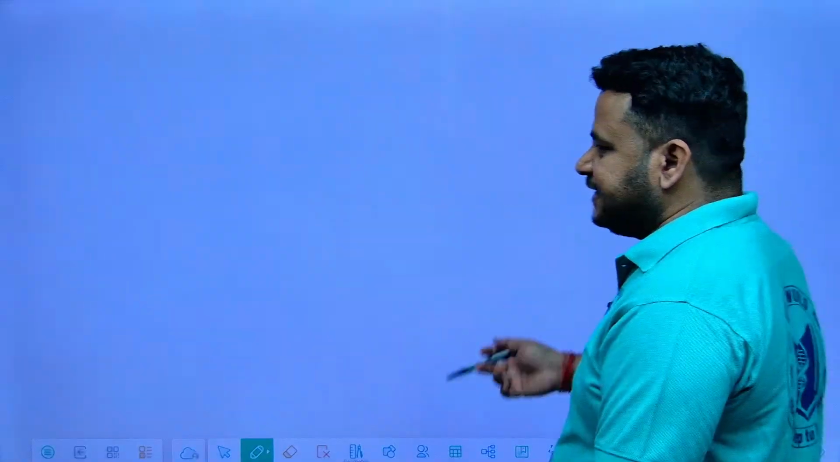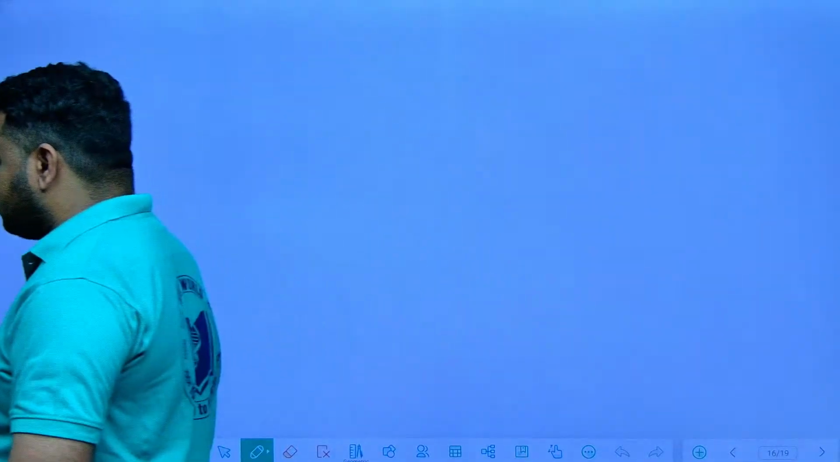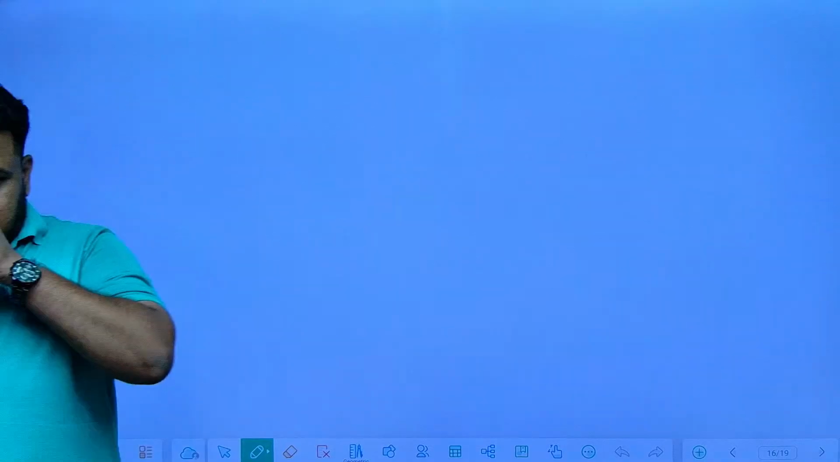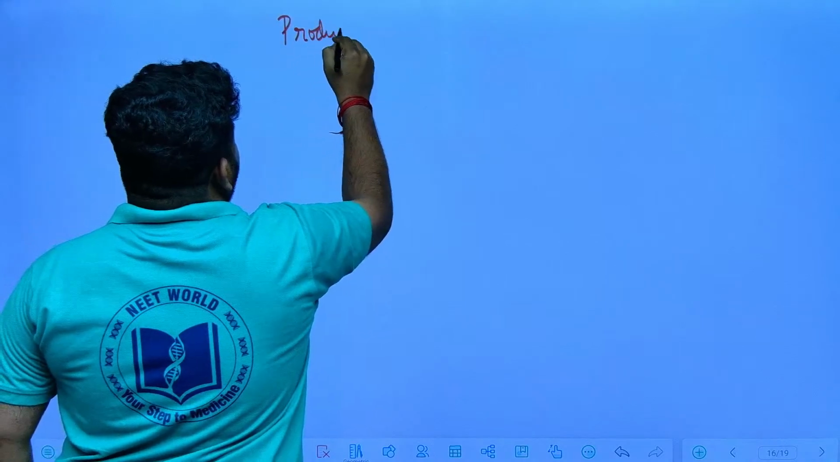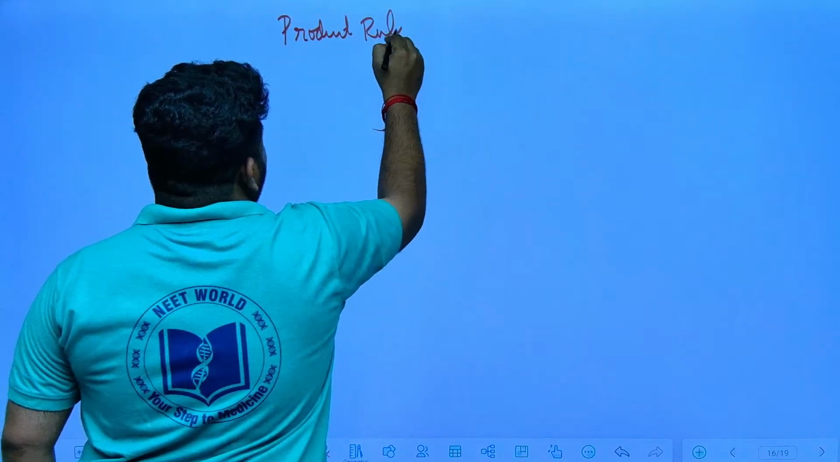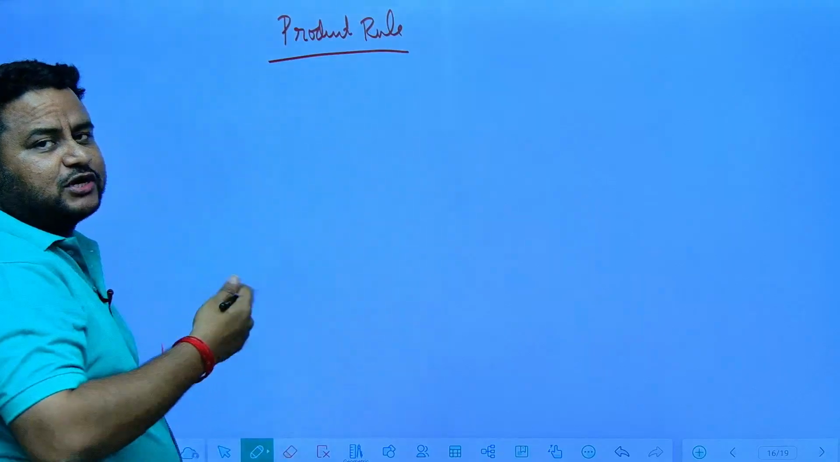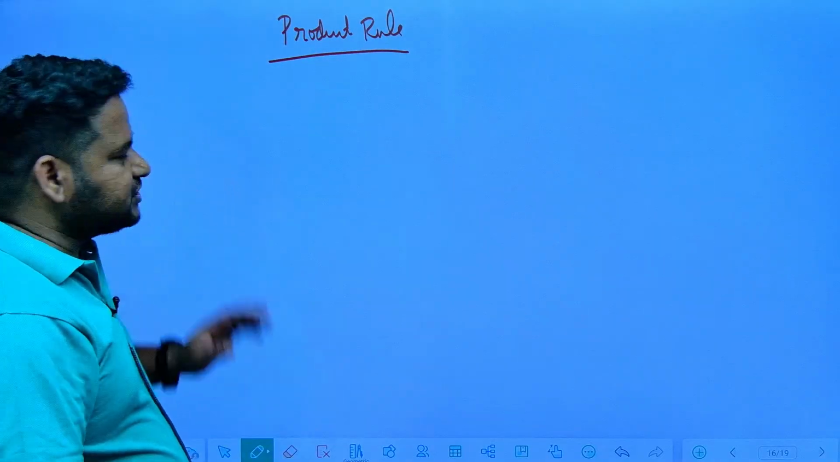Now chain rule is done. Now we will do another rule, called quotient rule. Not quotient rule, let us do the product rule. Product rule of differentiation. Now basics of differentiation is done. I am talking about the methods of differentiation. So first is product rule.